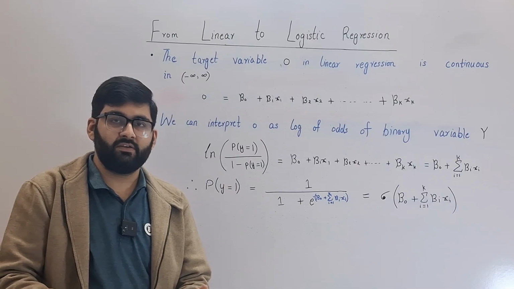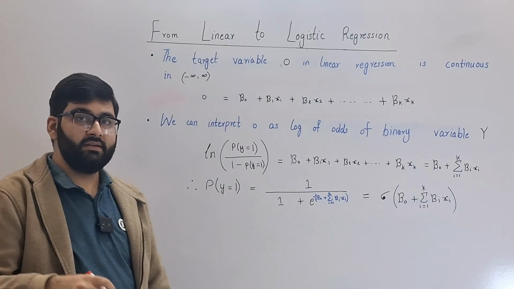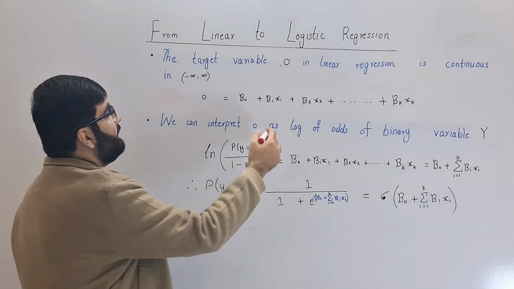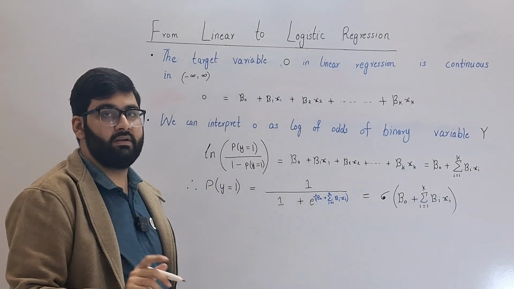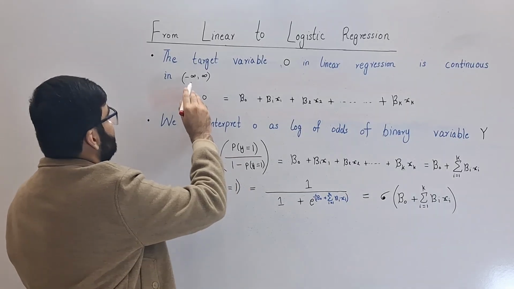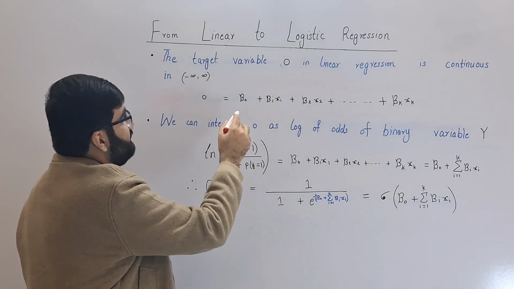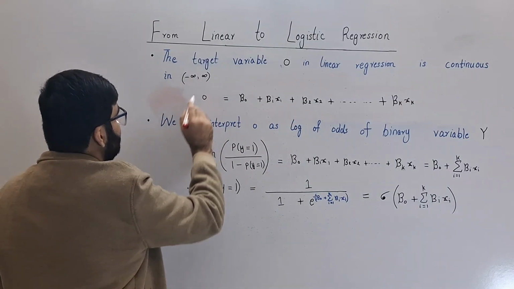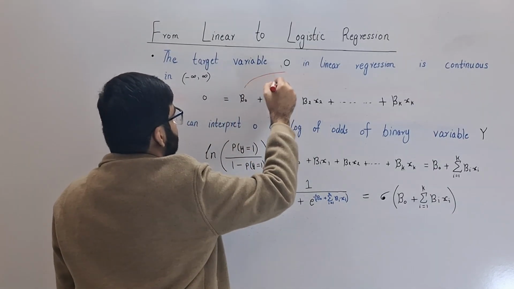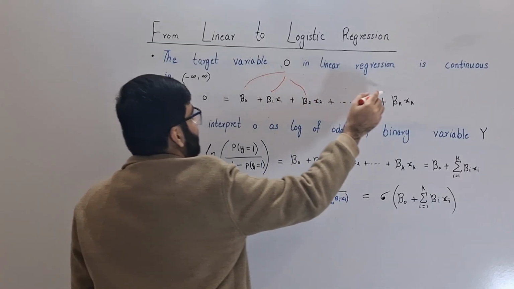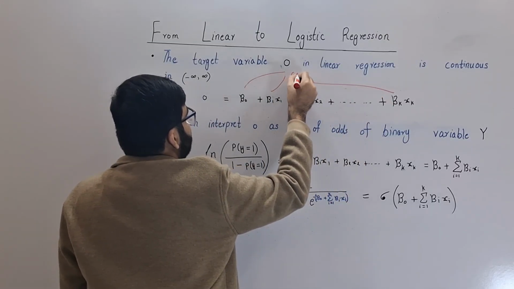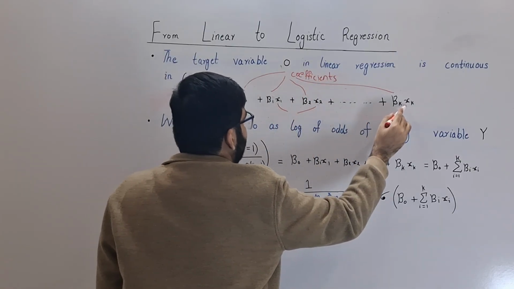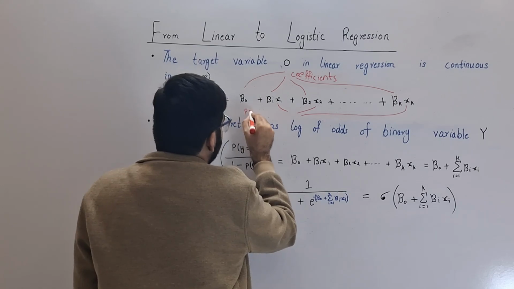Logistic regression is an extension of linear regression. In linear regression, the target variable or the output variable, represented by an O here, is a continuous variable in the interval negative infinity to positive infinity. This is the equation of linear regression. O is the output variable in this interval. Beta 0, beta 1, beta 2 and beta k are coefficients, and x1, x2 to xk are predictor variables.